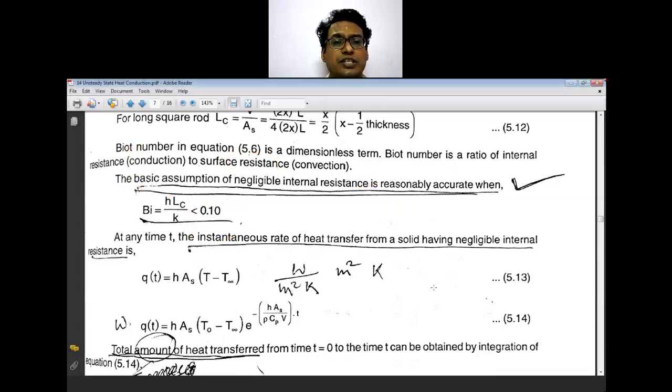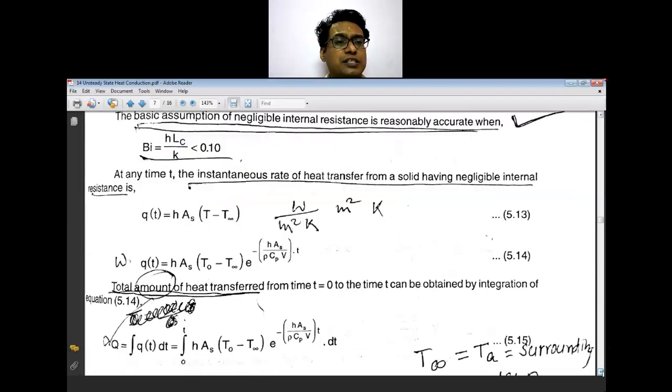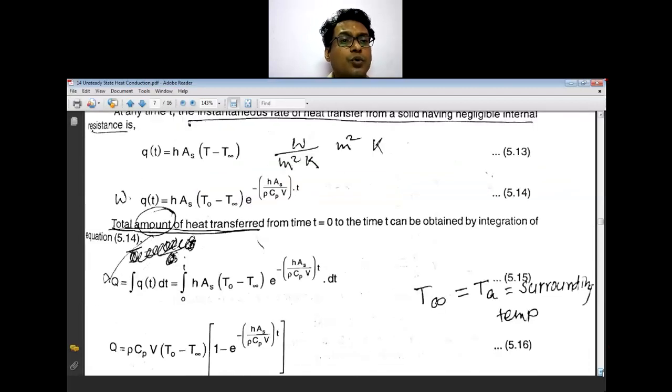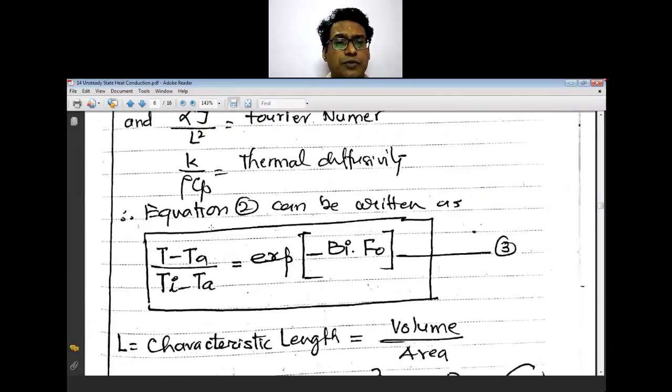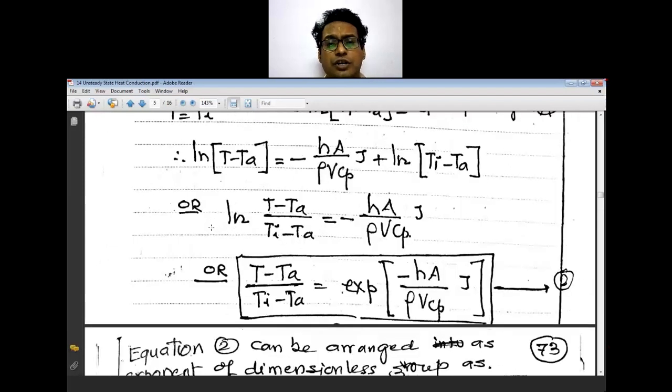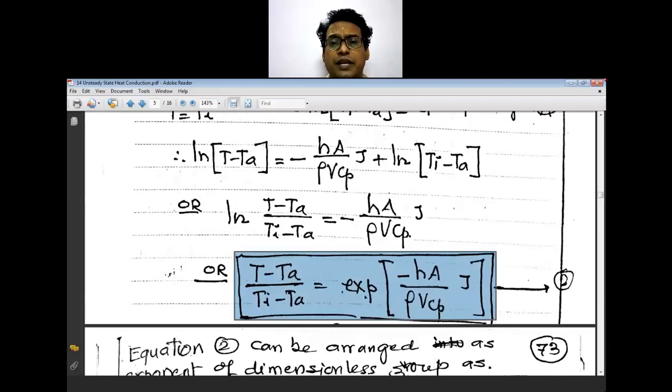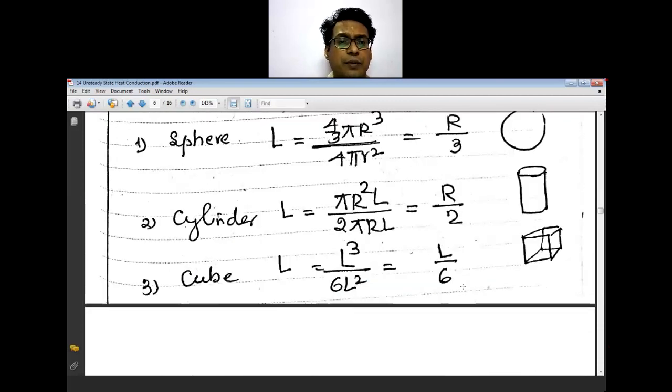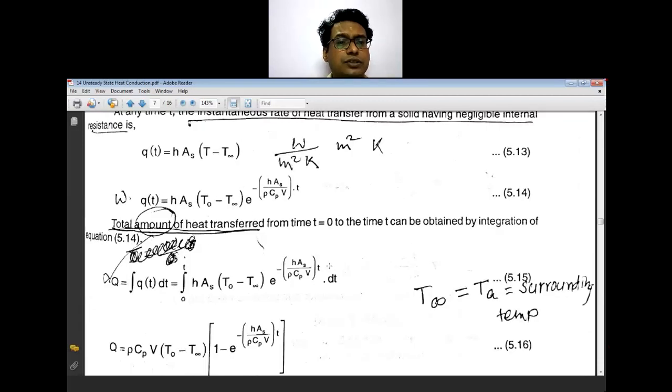Now at any time t, the instantaneous rate of heat transfer from a solid having negligible internal resistance is Qt, which is equal to hA delta T, here T minus T infinity. From this equation you can get e raised to minus hA upon ρVCp into t. Replacing this, you will get this equation.